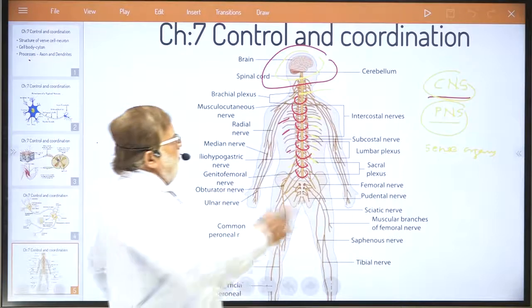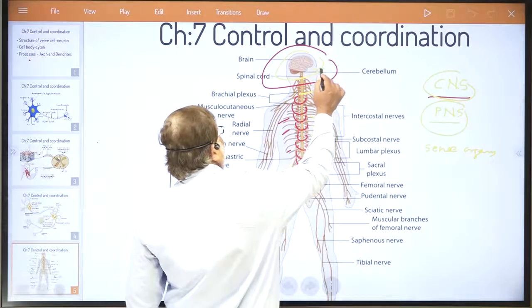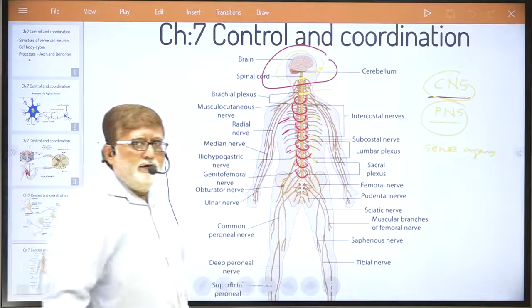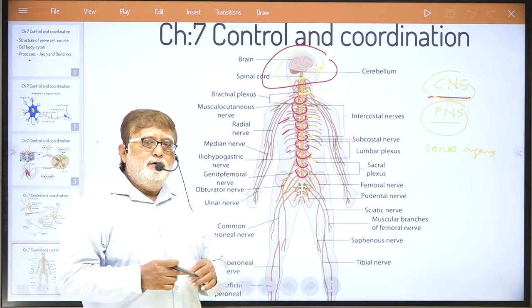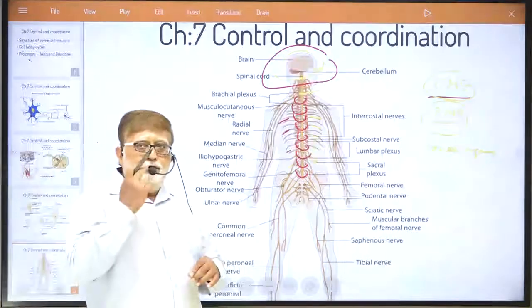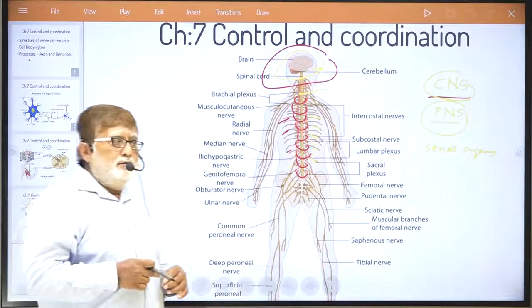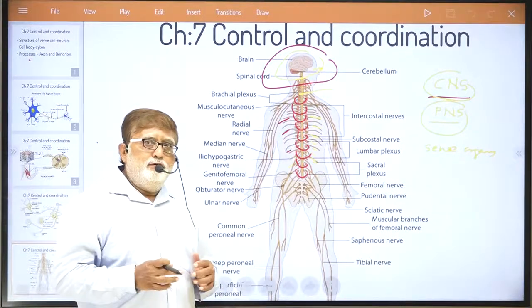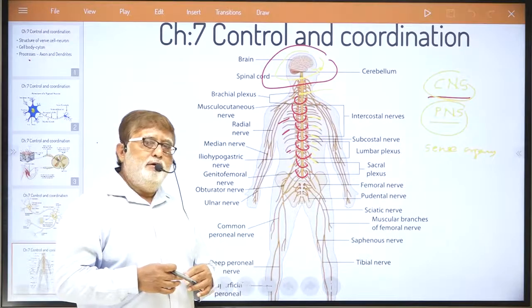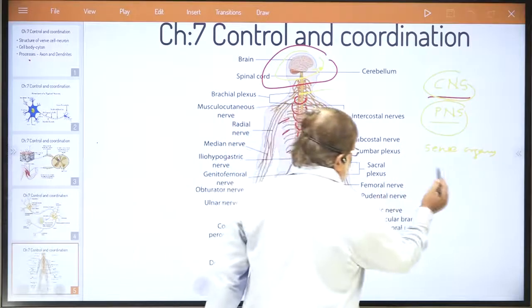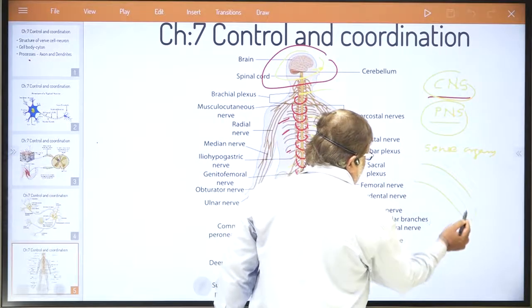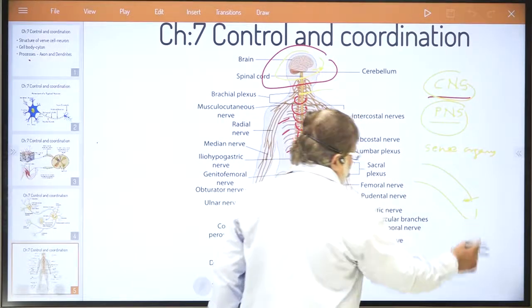In our eye we have got visual receptors. The nose is another sense organ which has got olfactory receptors for smell. Similarly, our tongue has got gustatory receptors.